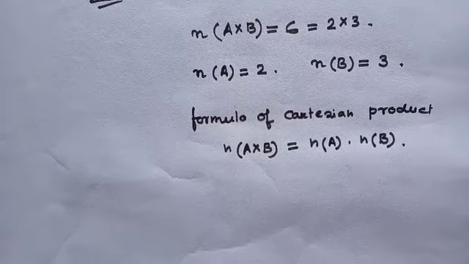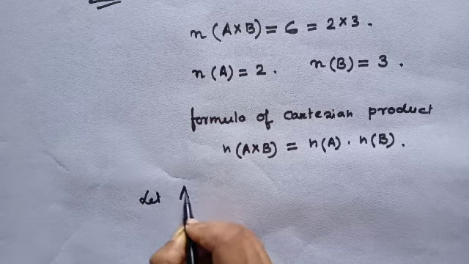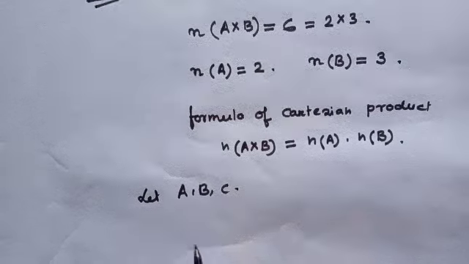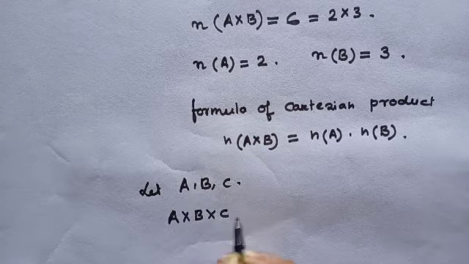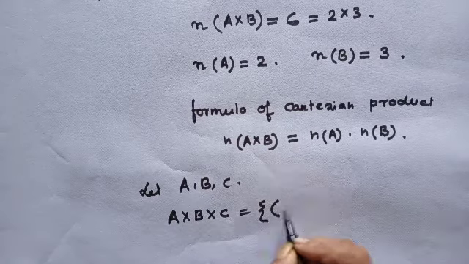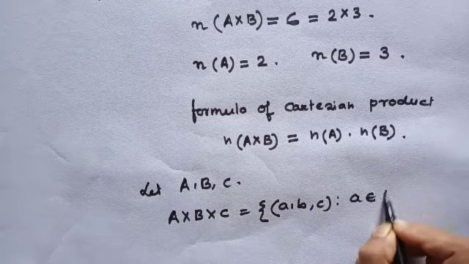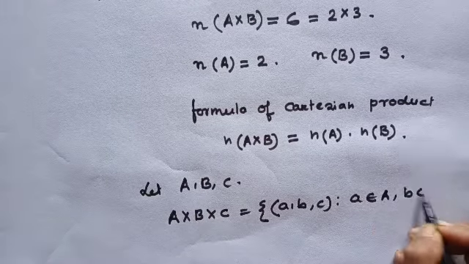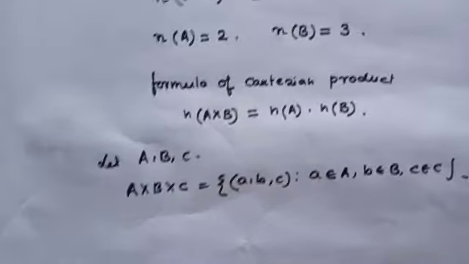Let three sets A, B, C. Then what is A cross B cross C? It equals the set of all triples (a, b, c) such that a belongs to A, b belongs to B and c belongs to C. Have you understood?